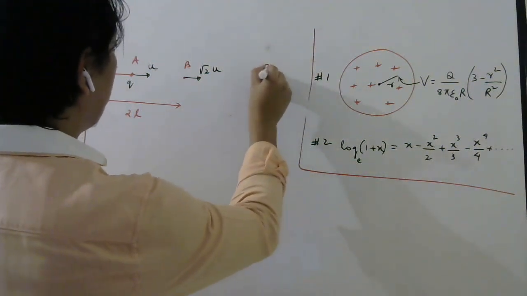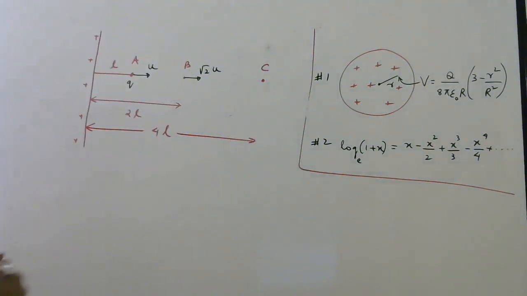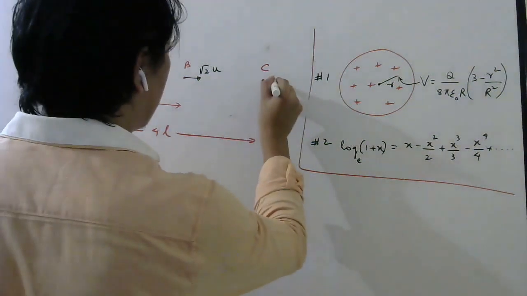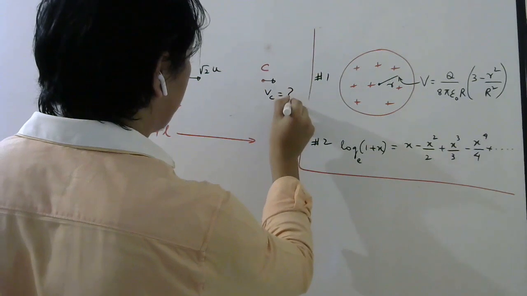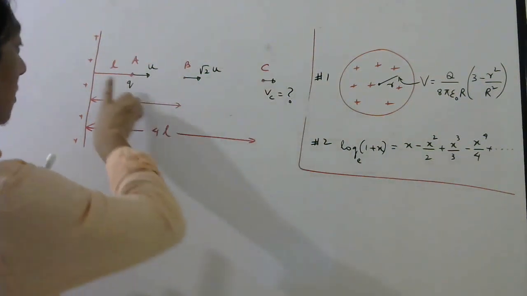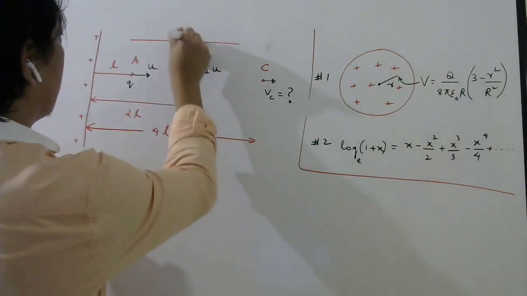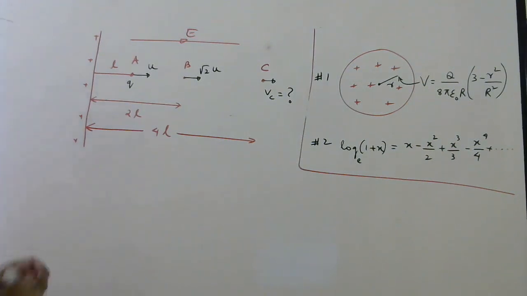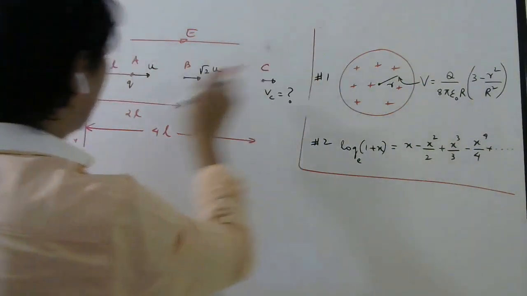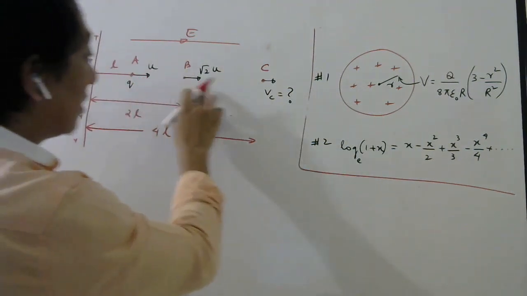So let me take another point C, at a distance 4L from the wire. Students, here they want you to find the speed. Let us say the speed here is Vc, which is the question mark. Now if you look carefully, the speed is increasing. Why is the speed increasing? Because the electric field is this side, no? Electric field for a wire is this side, away from this positive charge. So as this charge goes this way, this electric field will exert force this way. So the speed is increasing, you can see.